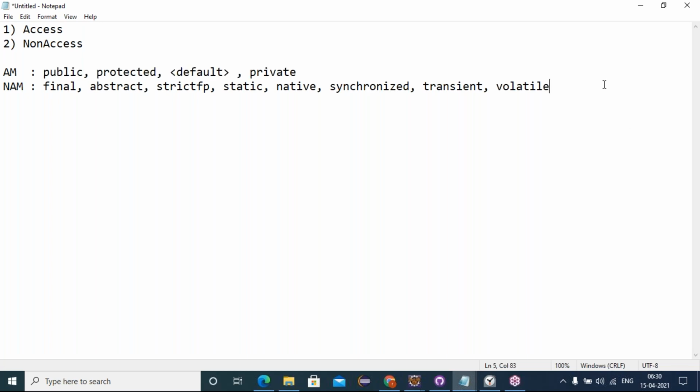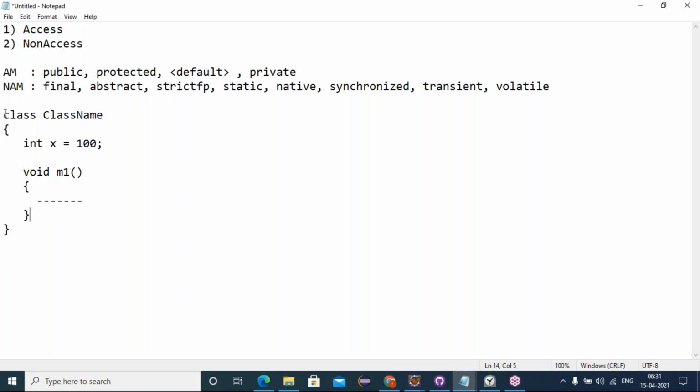If you want to define a class, how would you define it? Class, class name. Inside the class, we define properties, int x equal to 100, and behavior, void m1.